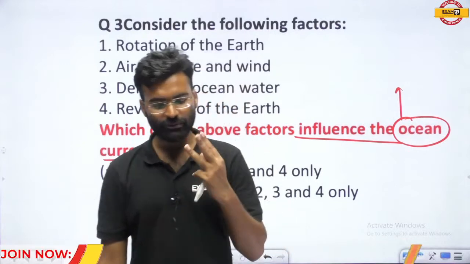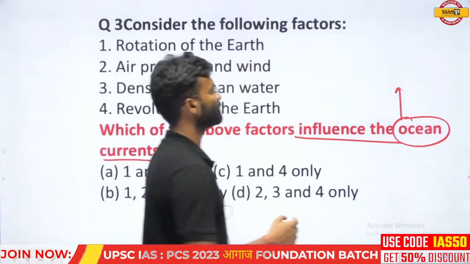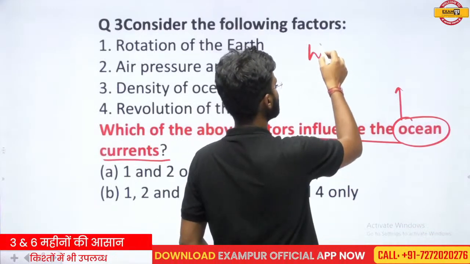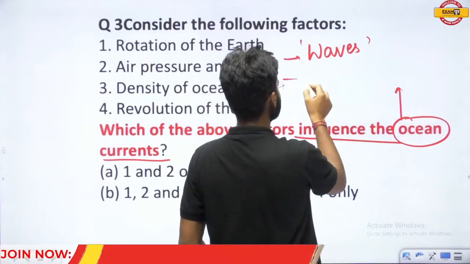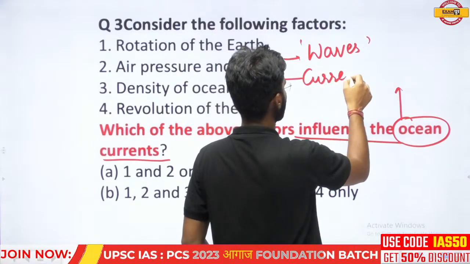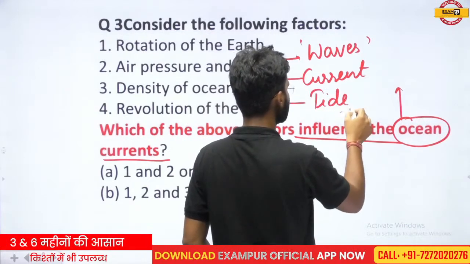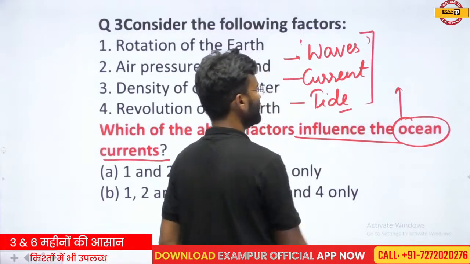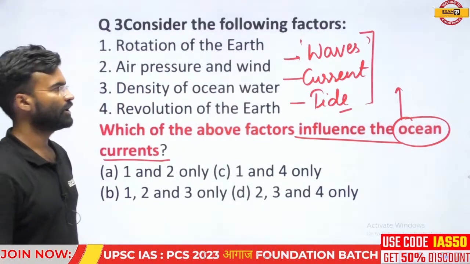There are three types of movement in oceanic water. The first is oceanic waves, which are different from oceanic currents. Second is the oceanic currents, and third is the tides. So these are the primary movements in the oceans: waves, currents, and tides.